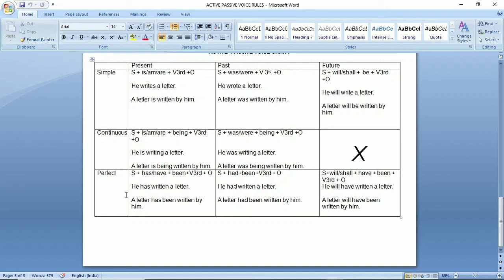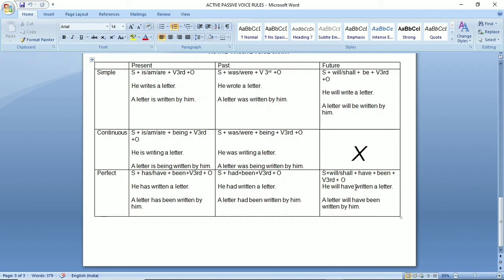Let us see. He has written a letter. See the formula: subject plus has/have plus been plus verb third form plus object. So, by applying this formula, he has written a letter is changed into a letter has been written by him. In past perfect, subject plus had plus been plus verb third form plus object. He had written a letter. This sentence is in active voice and the tense is past perfect. So, changing into passive voice, a letter had been written by him.